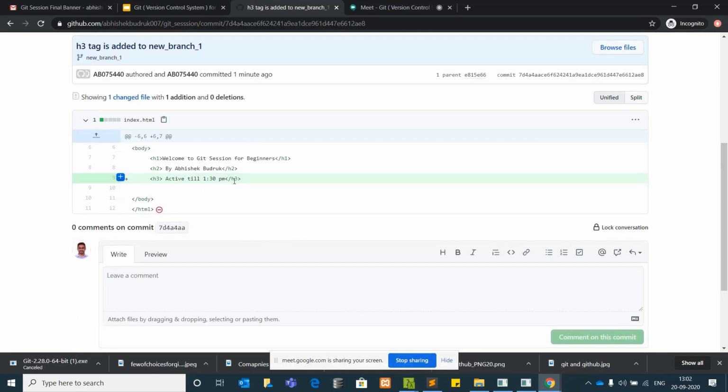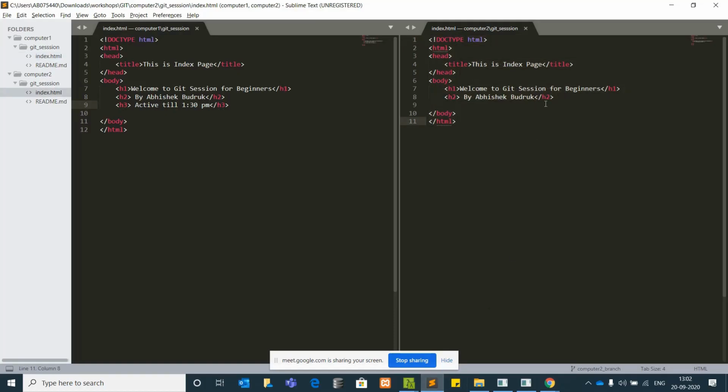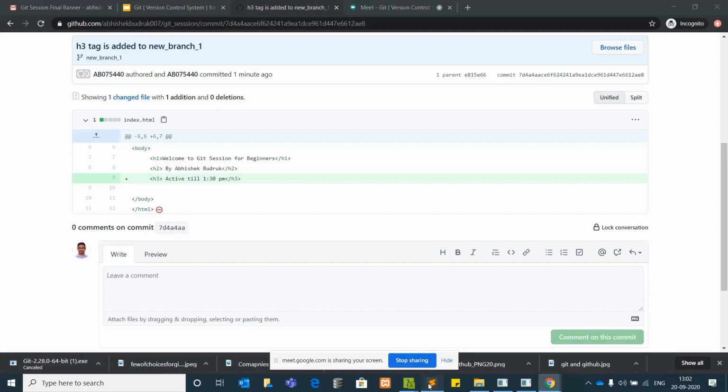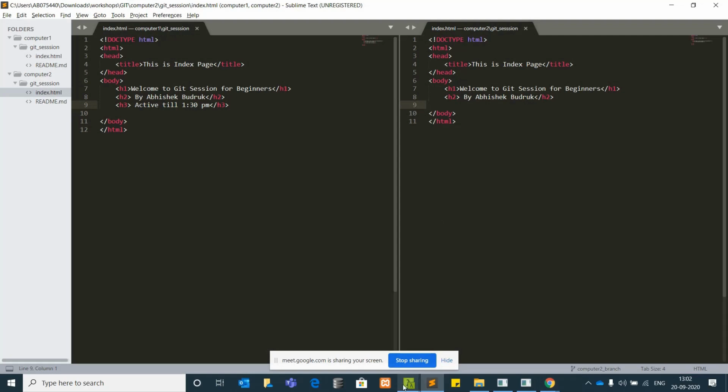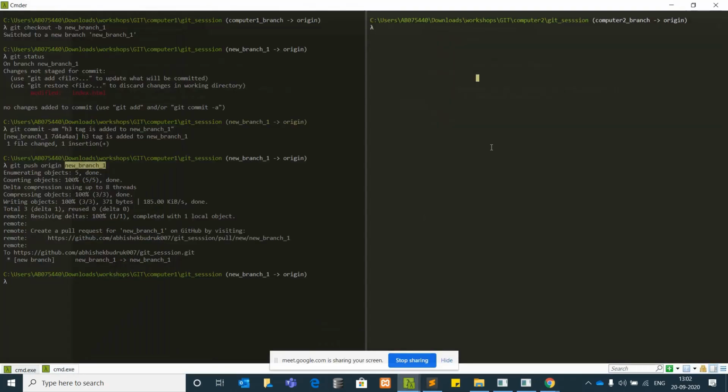This is the change that you made on the other part. Inside the computer 2 branch you don't have those changes here. Now what I need to do on computer 2 is I just need to fetch that branch. I just issue the command git fetch.